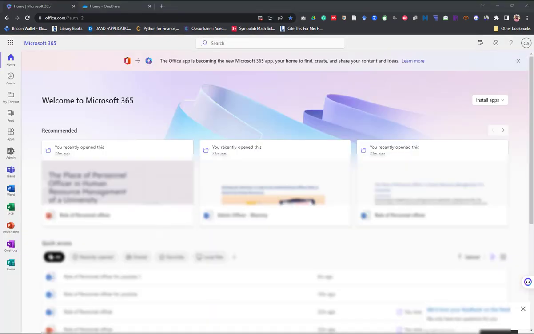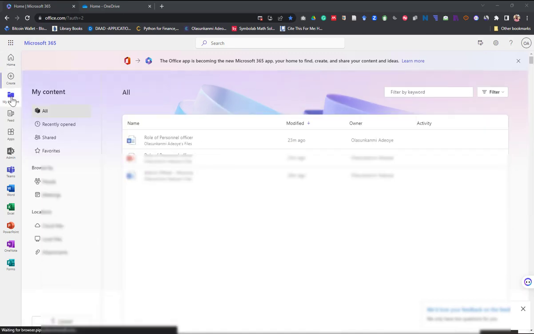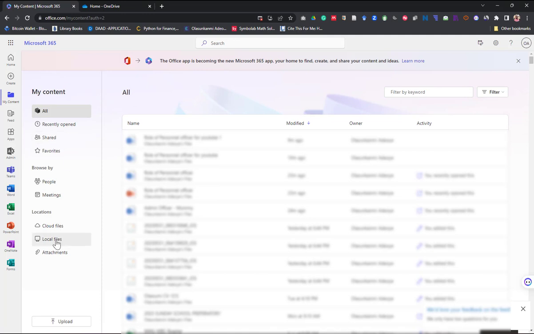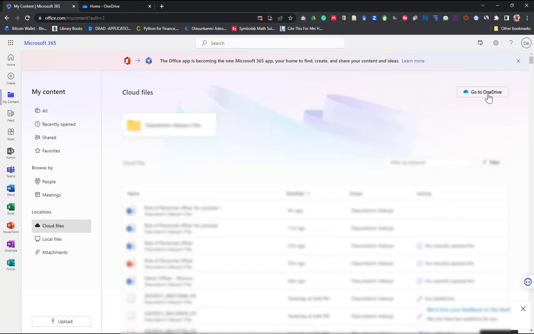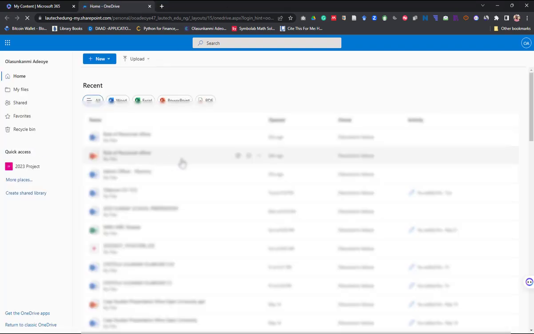Alright, after you have signed in, you have something like this. Then you go to my contents. So from my contents, you can come to cloud files. Then you click on go to OneDrive. So when you click on go to OneDrive, you wait for it to load. So it will load your drive just like Google Drive.